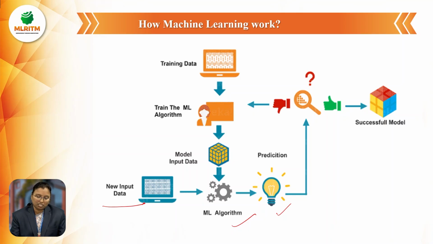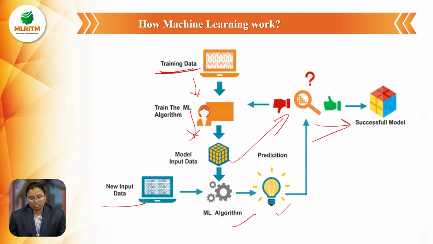The next way is to go for the training data. We give the training data, train the ML algorithm, and then we get the input. That input is given to the algorithm. Again, the same procedure: we go for predictions, and then successfully we get the output. This is how machine learning works.